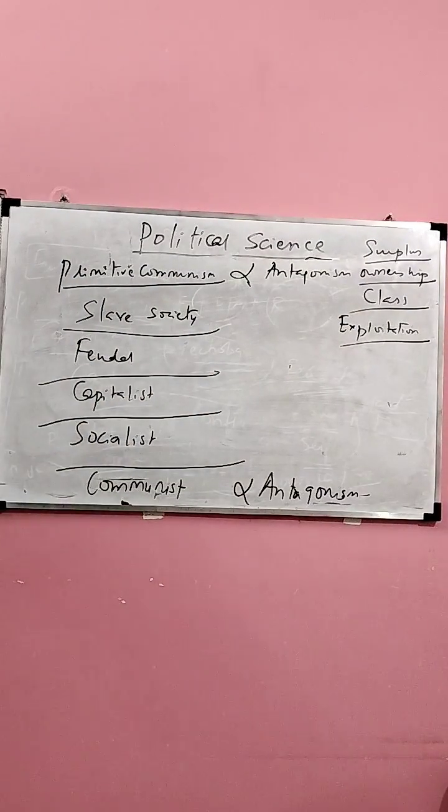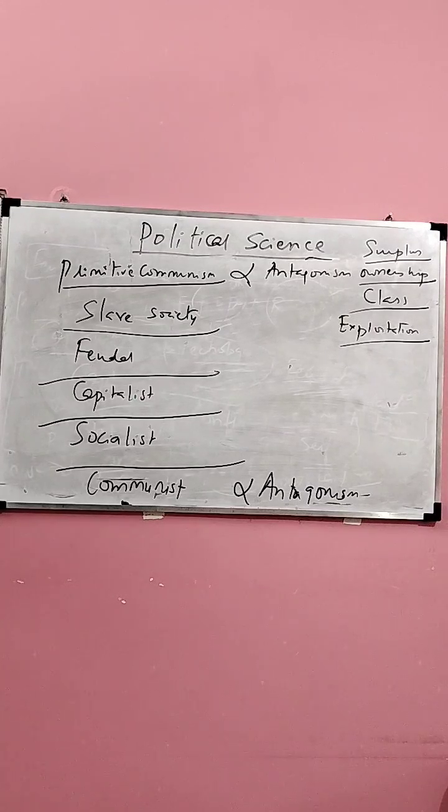As far as there was cooperation, without any antagonism, there is no problem. The moment surplus is emerging, it leads to ownership. Class is emerging, because class itself is a group of people who are similarly placed with respect to ownership. Ultimately, this society is also starting to see exploitation.